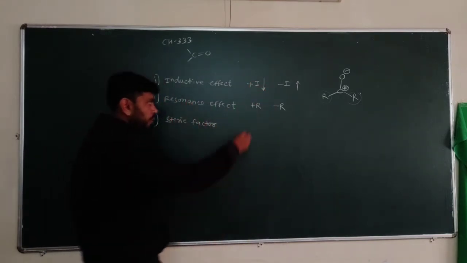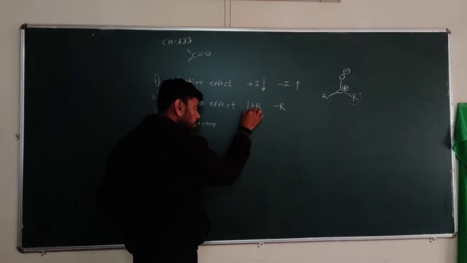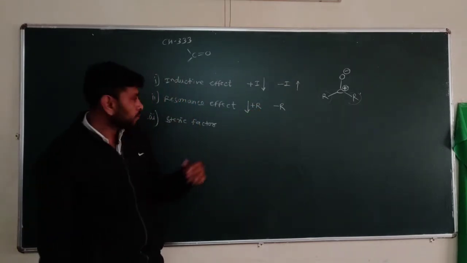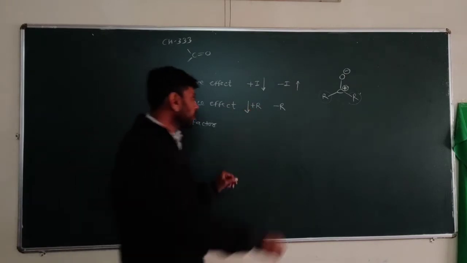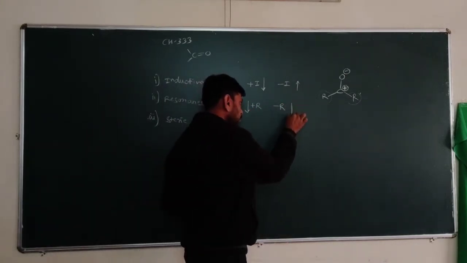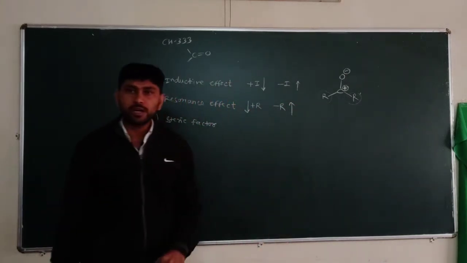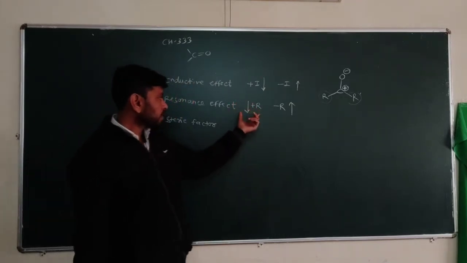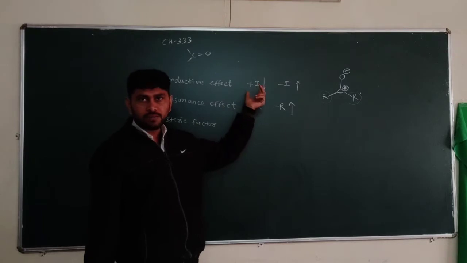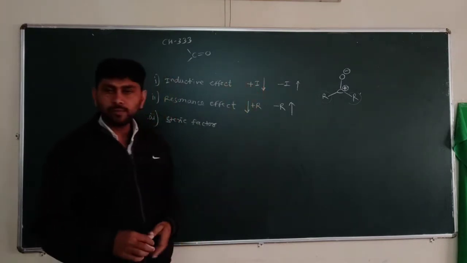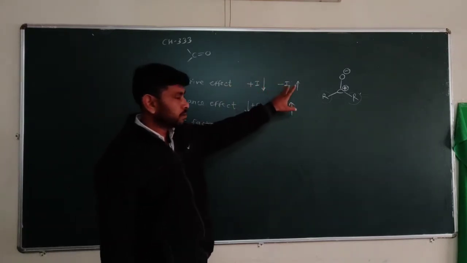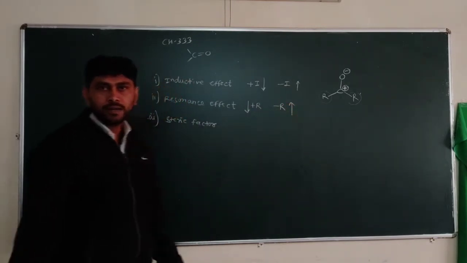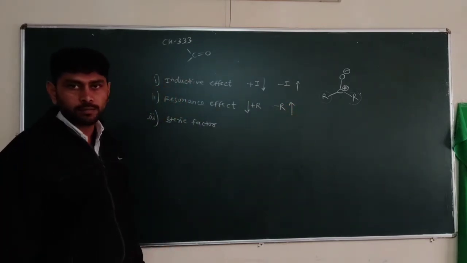In the similar way, a plus R effect group stabilizes the positive charge and decreases the reactivity. Similarly, a minus R effect group destabilizes the positive charge and increases the reactivity. So plus R and plus I effect groups decrease the reactivity of the carbonyl compound, whereas minus I and minus R effect groups increase it.